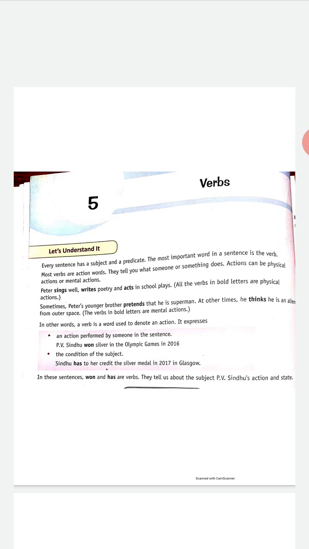Every sentence has a subject and a predicate. The most important word in a sentence is the verb. Most verbs are action words. They tell you what someone or something has done. Action can be physical action or mental action. In simple words, as we learned in primary classes also, a verb is an action word. Whatever action we are doing physically or mentally is called a verb.